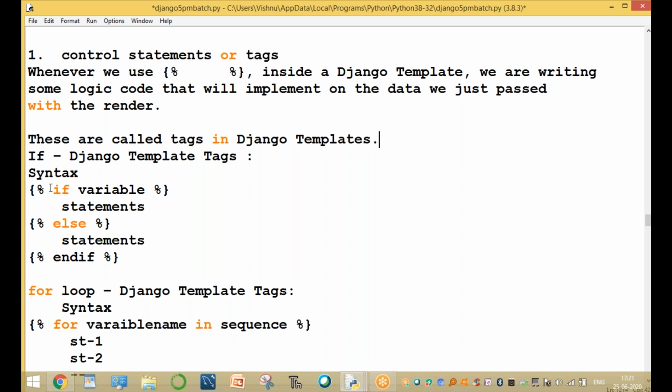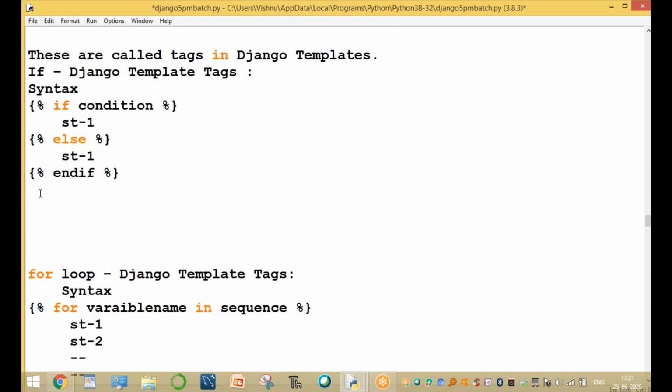The if statement in Django: if some condition or variable name, also called a condition. Here is statement one. If the condition is true, statement one will be executed. Otherwise, the else part is statement two. And we use the end if statement to close it. Clear?